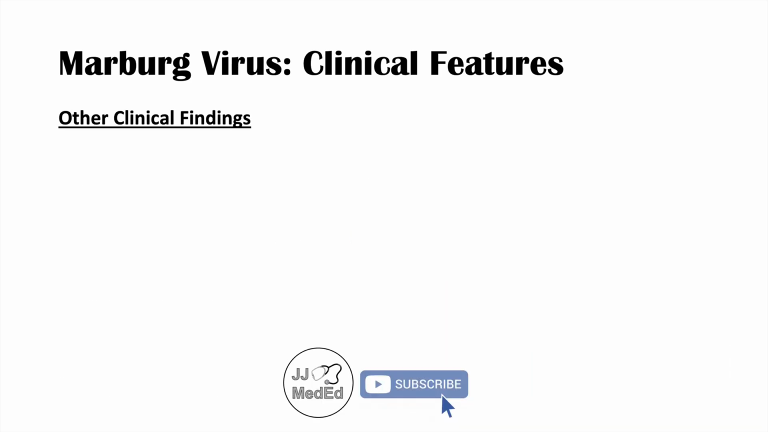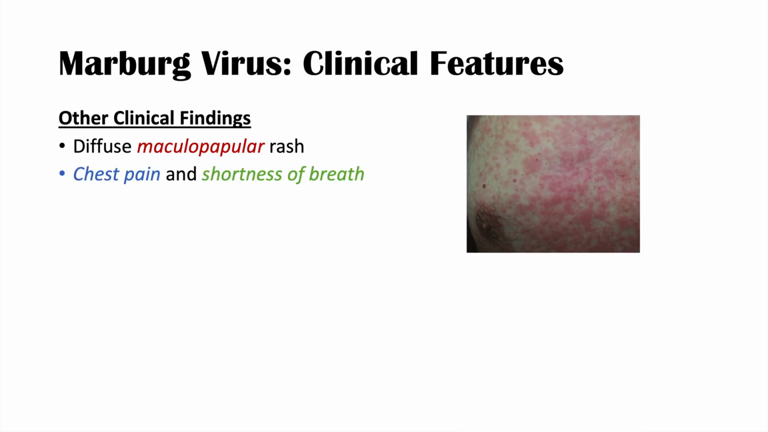Other clinical findings with regards to Marburg virus infection include a diffuse maculopapular rash, very common in many viral infections. We can also see chest pain and shortness of breath with this infection. And we can see hiccups. This is a very unusual finding, but with a Marburg virus infection, we can see a patient having issues with excessive hiccuping. And the three big ones that are also tied with the morbidity and mortality of the Marburg virus infection are confusion, seizures, and coma.